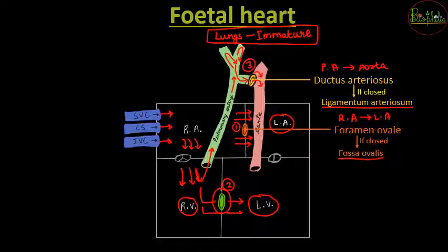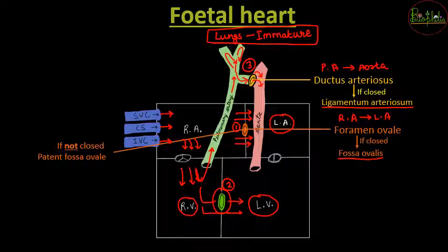But it is not necessary that these holes always get closed. Sometimes there are defects that occur when these specific bypasses do not get closed. So अगर ये close नहीं होता है, then they are going to create defects in the newborn. So let's see about that.